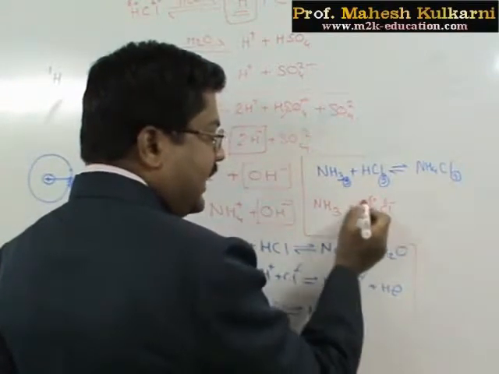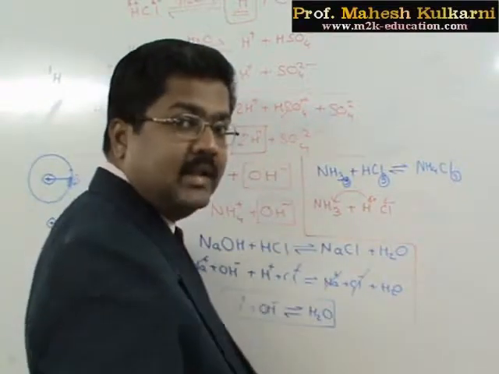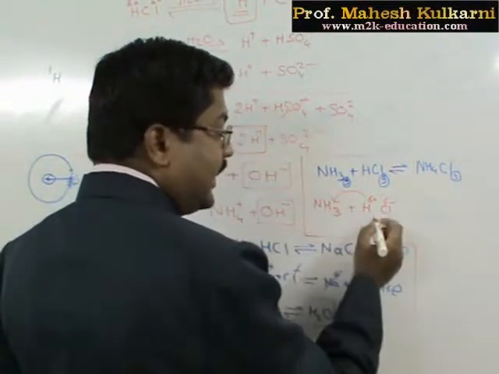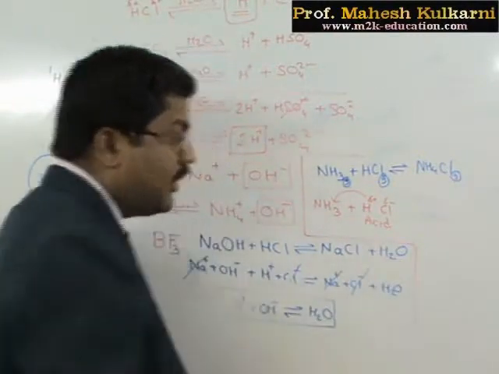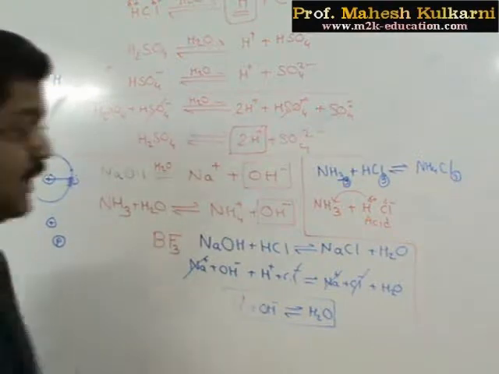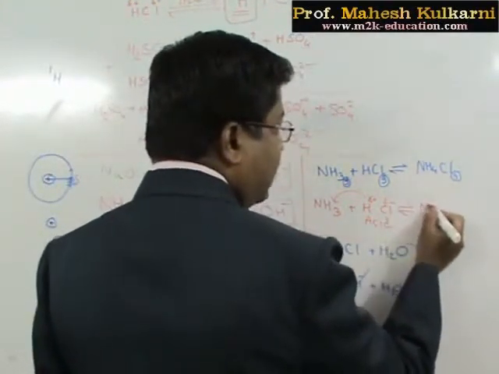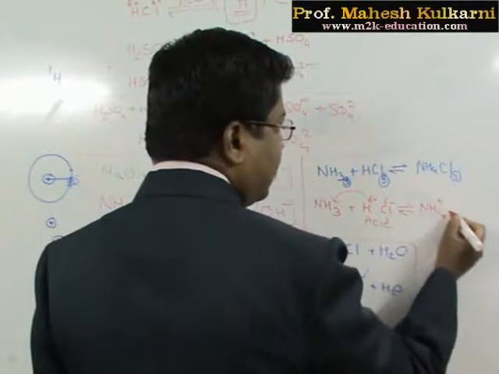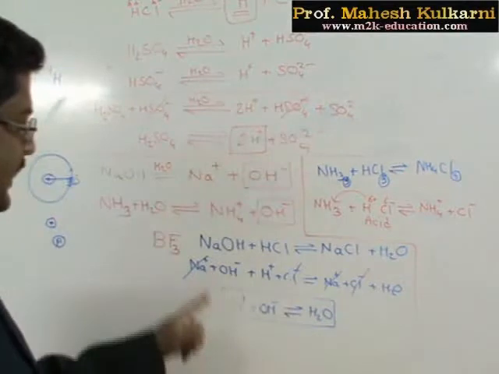But when they combine with each other, H plus ion is donated by HCl. So as H plus ion is donated by HCl, it is called an acid according to the Lowry-Bronsted concept. And we have formation of ammonium chloride, which I also write in this form, NH4 plus and Cl minus.